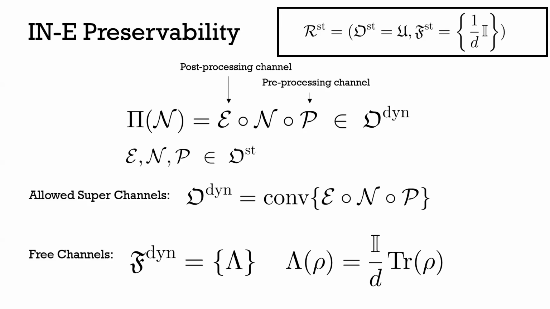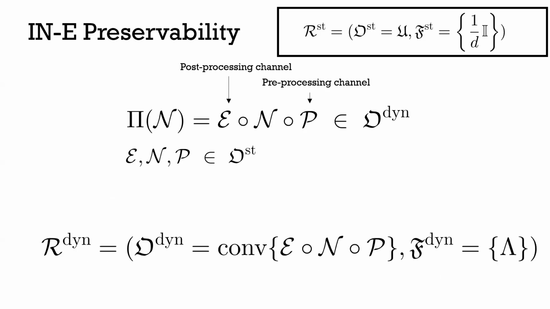And then for the allowed superchannels, we just take the convex hull of these operations. So I can sum up our resource preservability theory as our allowed operations are the convex hull of operations of this form, this pre and post processing channel, and then our free set is the state preparation channel of the maximally mixed state.